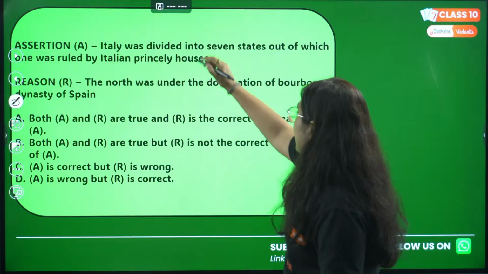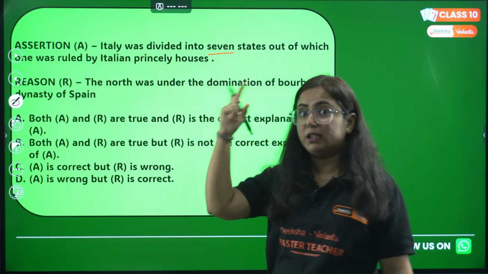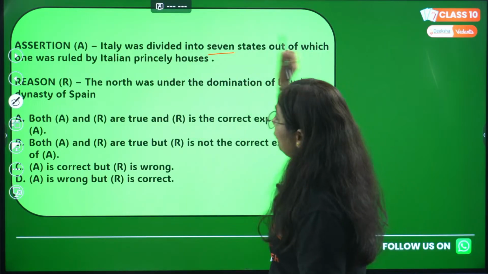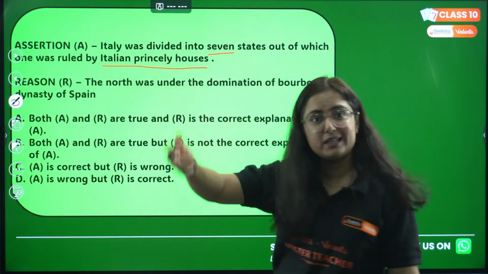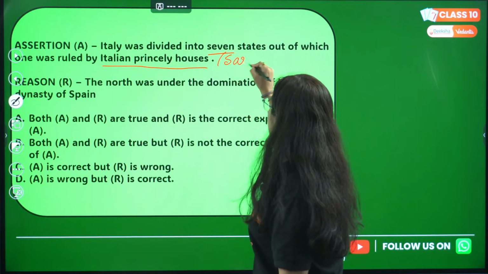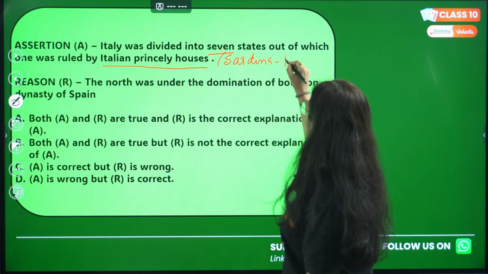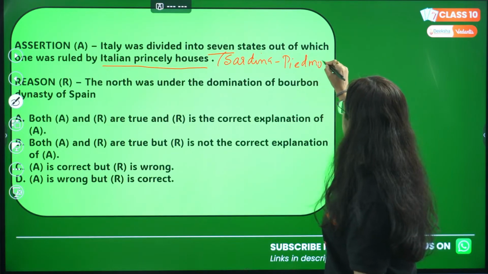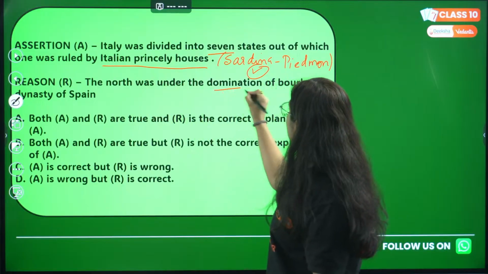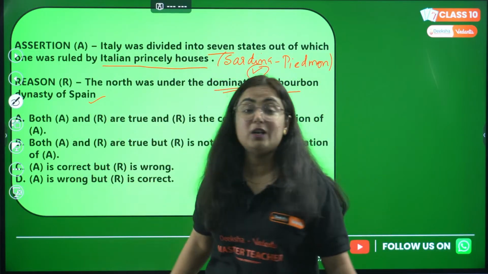So see, Italy was divided into 7 states. Now remember quickly, was there 7 states? Yes. Out of which one was ruled by Italian princely house? Yes, only one was ruled by Italian princely house, and that was Sardinia, Piedmont. Okay, so this statement is correct. Now move to the second one. The north was under the domination of Bourbon dynasty of Spain.